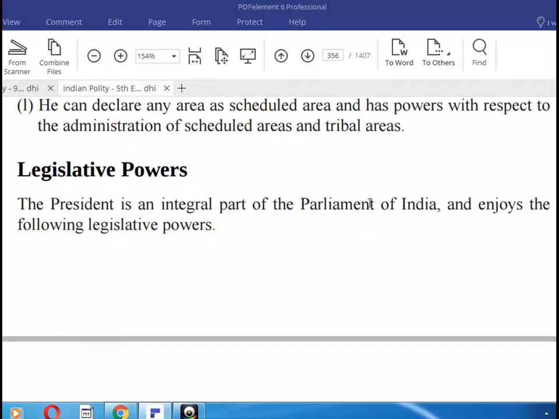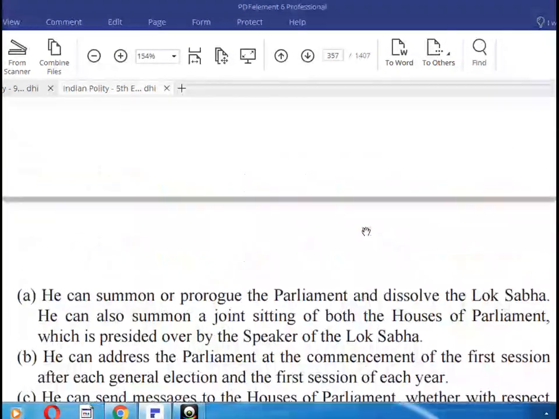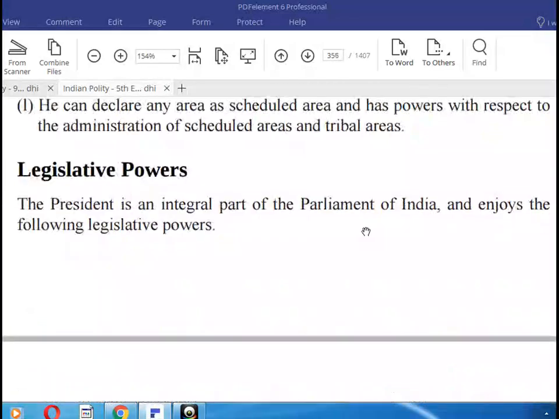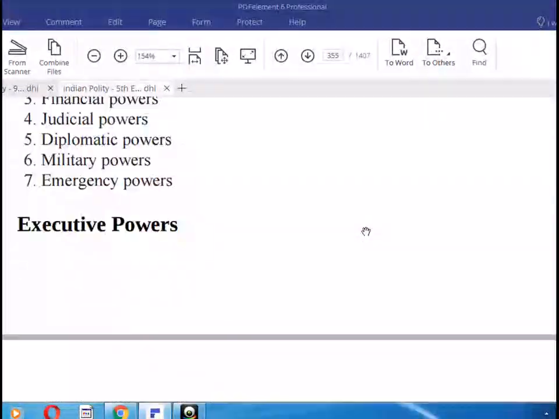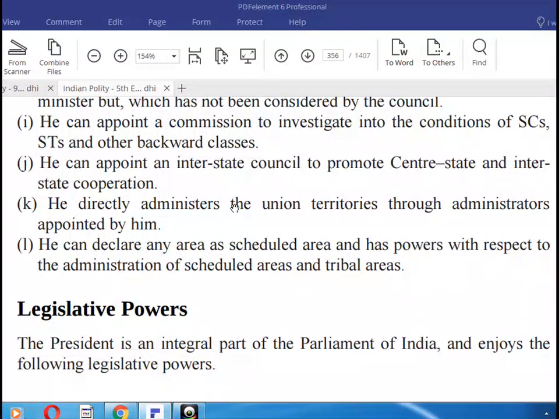Legislative power. The President is an integral part of the Parliament of India. He enjoys the following legislative powers. He can summon and prorogue. Here it will be legislative power, and here executive power, which is important. He directly administers, and he can appoint a commission to investigate.